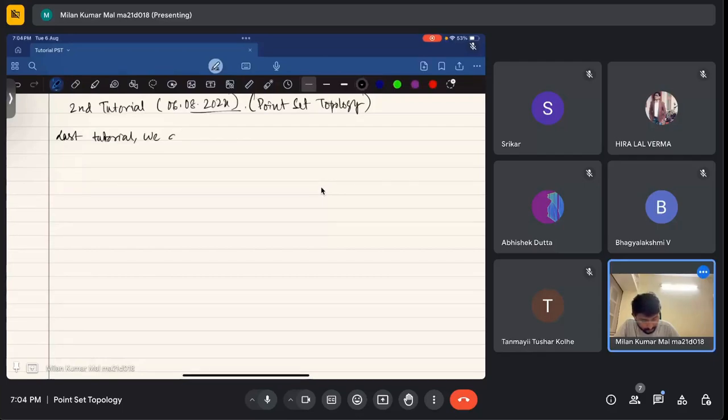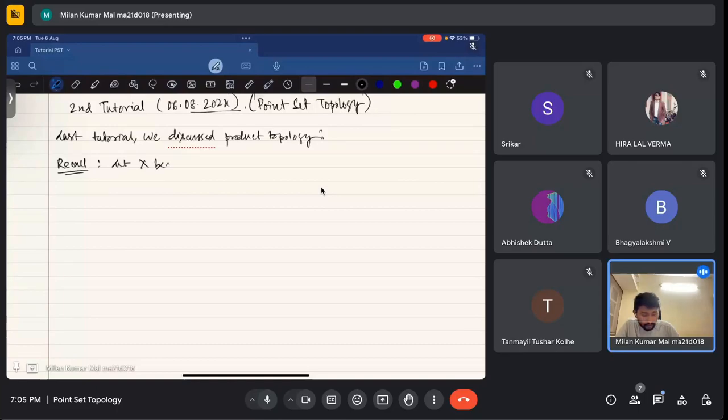We discussed product topology. What is that product topology? Just to recall,